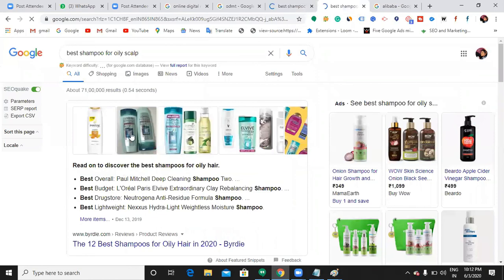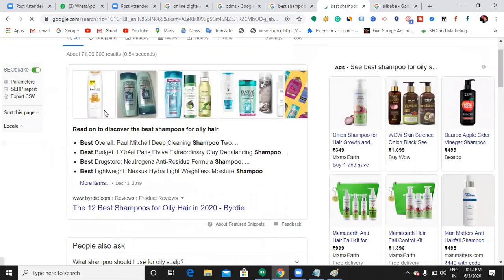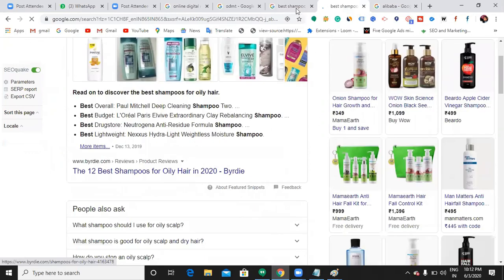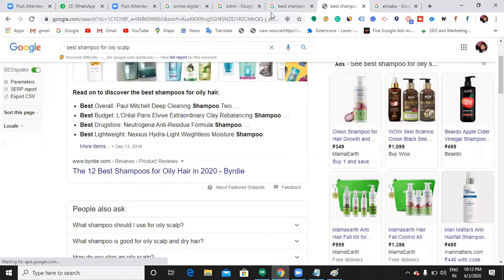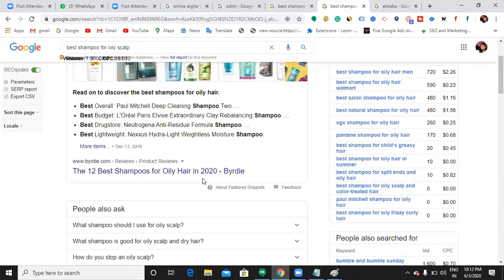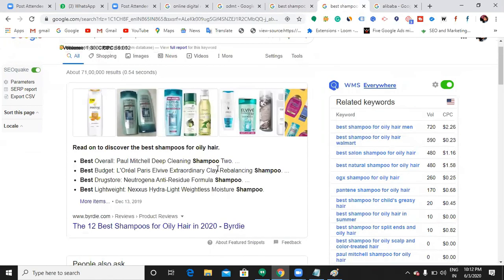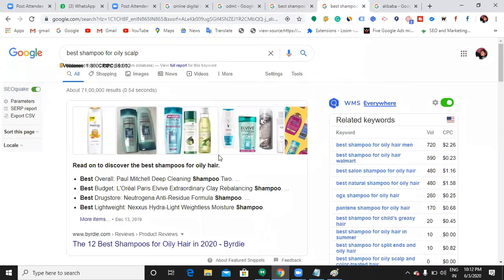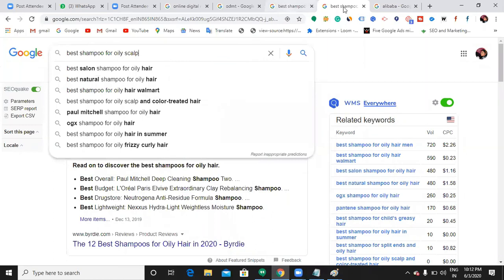When I search for best shampoo for oily scalp, it is showing me a different list here. Best overall. Are the results the same now? Are those results the same? No, right? The results change according to the query. The query is only slightly different: best shampoo and best shampoo for oily skin.